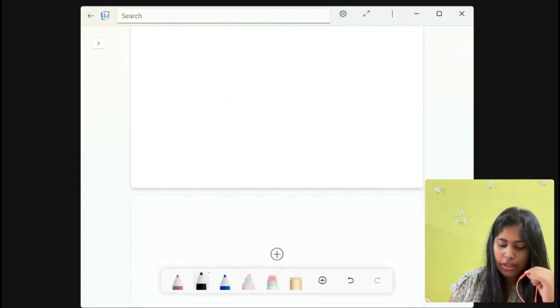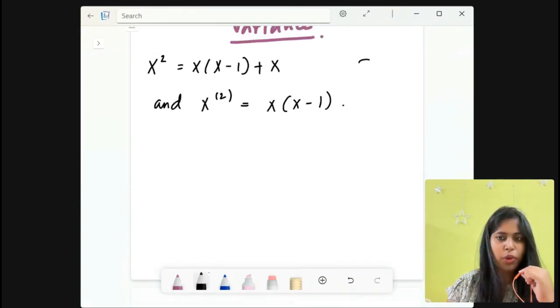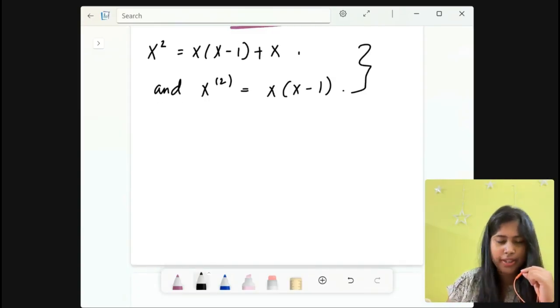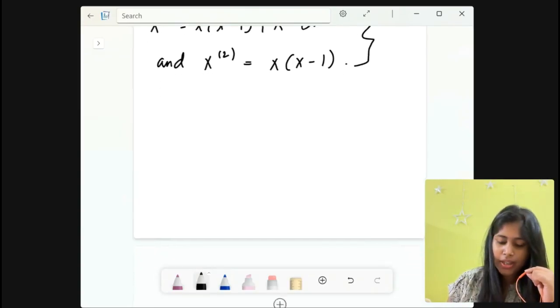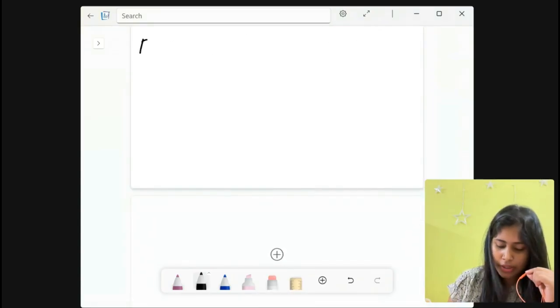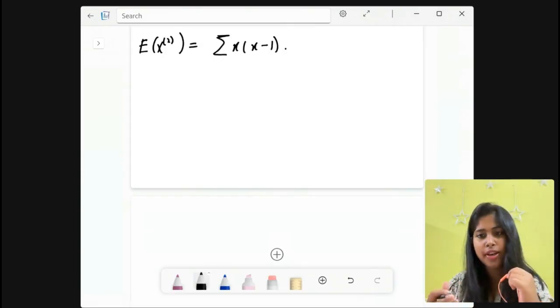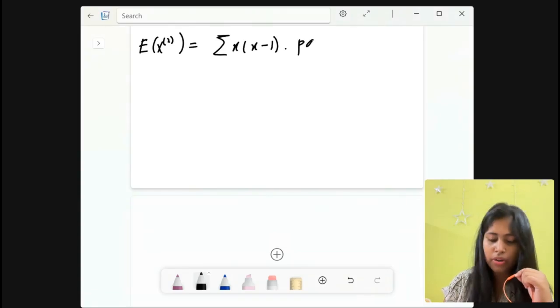Anyway, this was just a reminder for you. What is the meaning of these terms, and how we are defining it, this part. Now see, if we want to find the expectation of x factorial 2, what is our x's value? It is x into (x minus 1). And what is the function of x? Function of x is the PMF. Already we know that that is p into q to the power x.